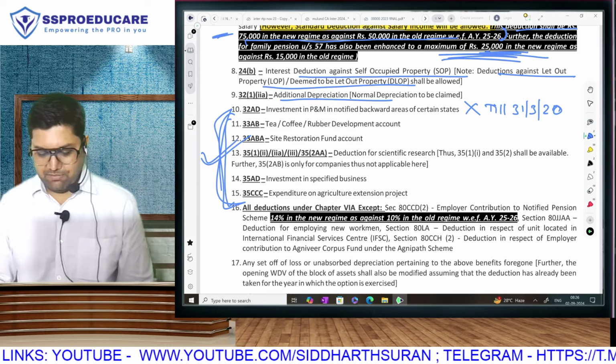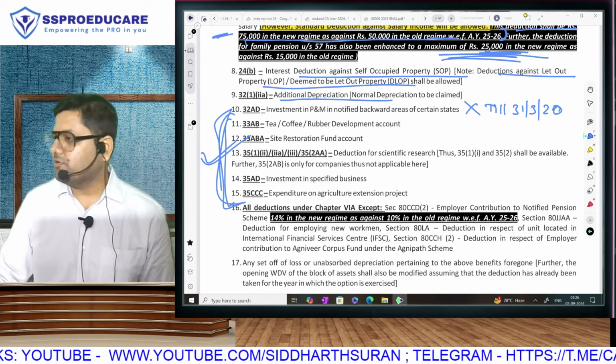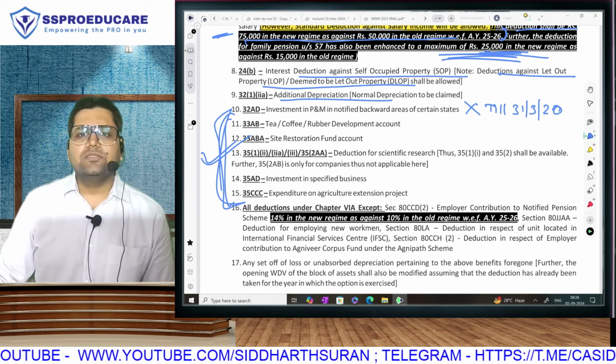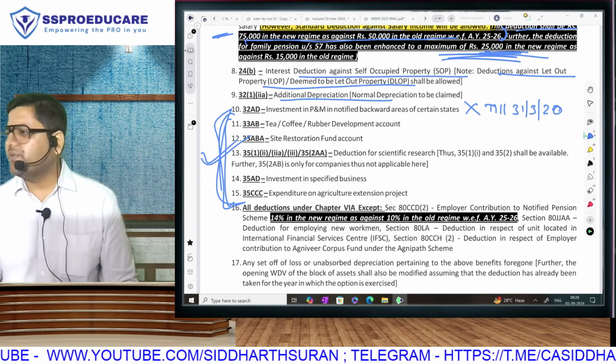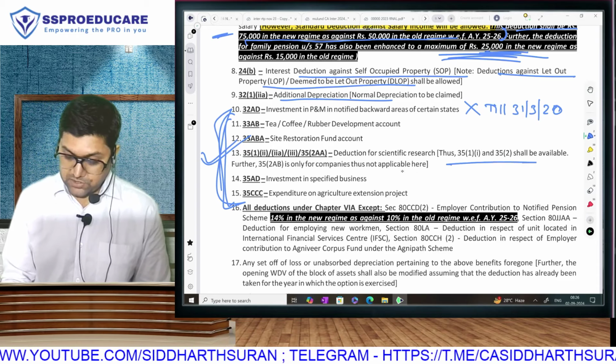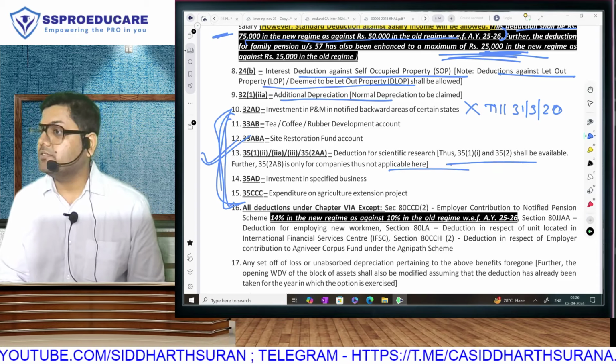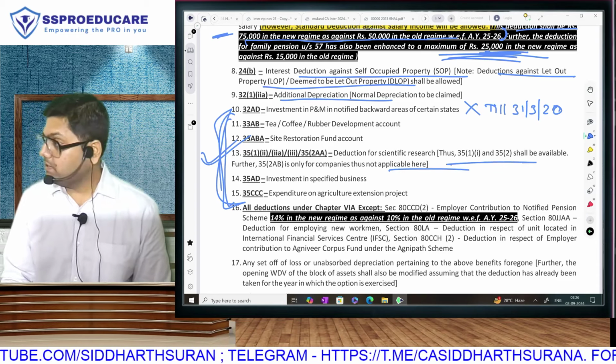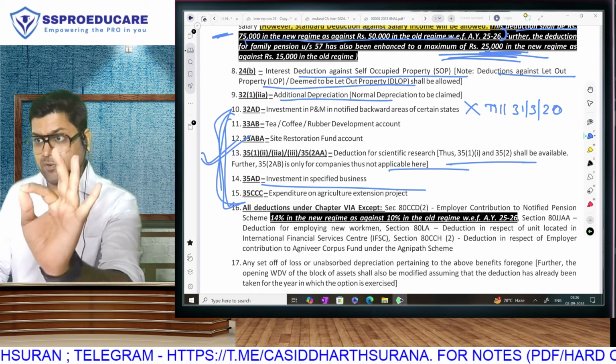वैसे 33 AB, ABA were तो not even a part of intermediate का syllabus, and honestly speaking, last 15 years they have not asked in CA final also. But this is important. This was there in intermediate also, scientific research, and they frequently ask in final also. This is extremely important, one of the most important sections. This is that specified business, warehousing of agriculture produce, cold chain facility. In this section, I'll just tell you a little about this section because it is a very, very important section.